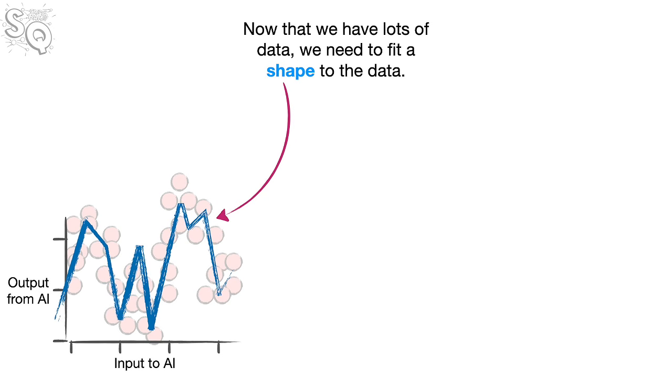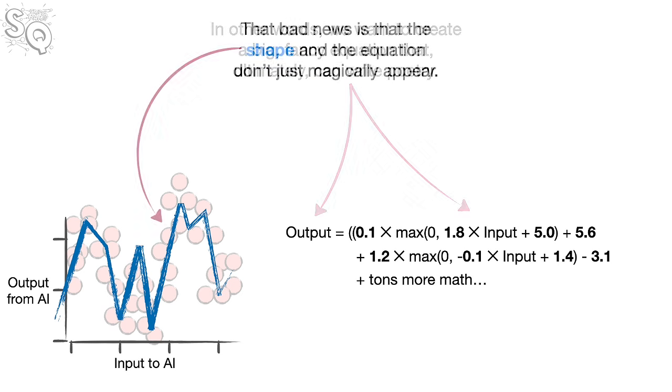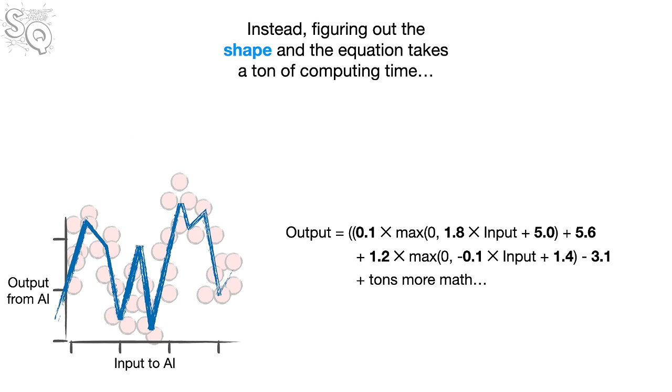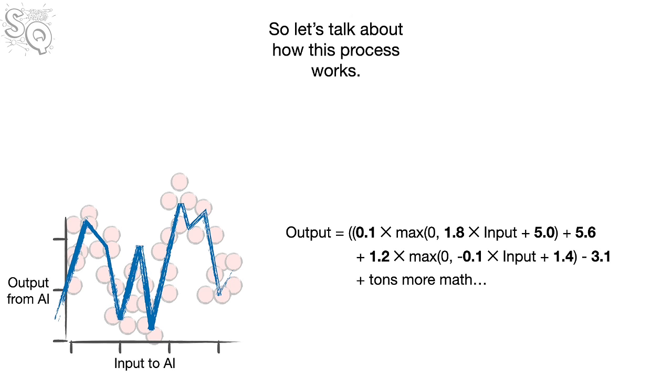Now that we have lots of data, we need to fit a shape to the data. In other words, we want to create a big, fancy equation that, ultimately, can write poetry. The bad news is that the shape and the equation don't just magically appear. Instead, figuring out the shape and the equation takes a ton of computing time, which takes a ton of electricity, which costs a ton of money. So let's talk about how this process works.